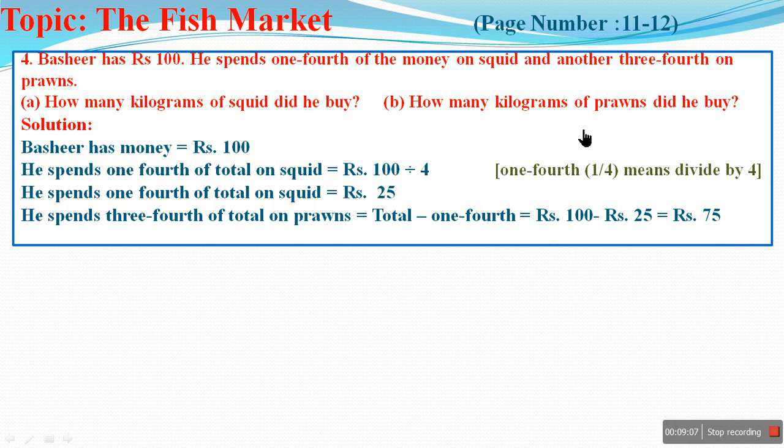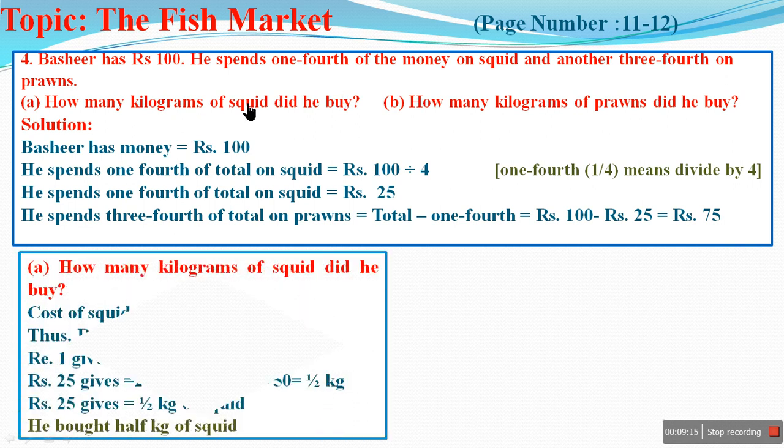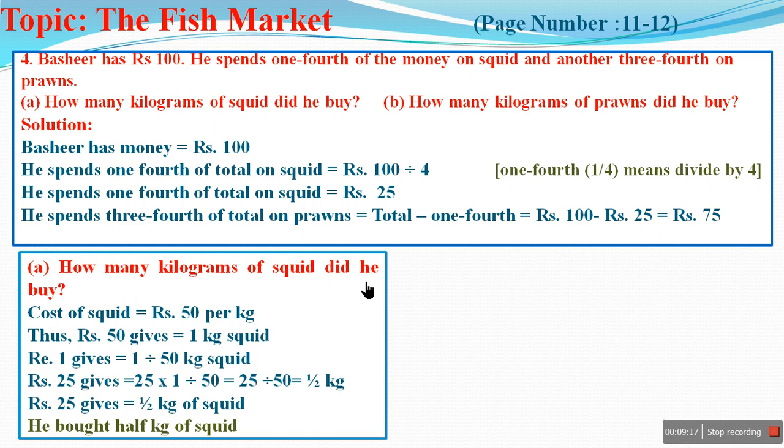So let us see how much squid and how much prawn he got. Let us take this example first. How many kilograms of squid did he buy? Cost of squid is rupees 50 per kg. Thus, rupees 50 gives 1 kg squid. Rupees 1 gives 1 divided by 50 kg squid.